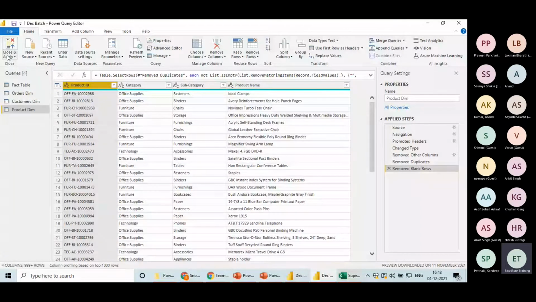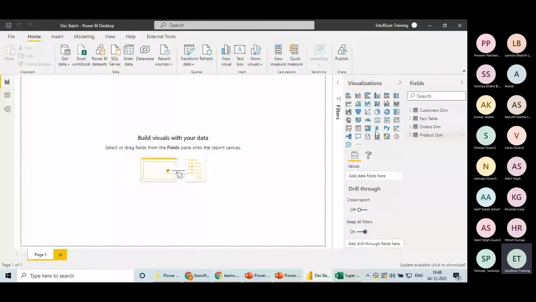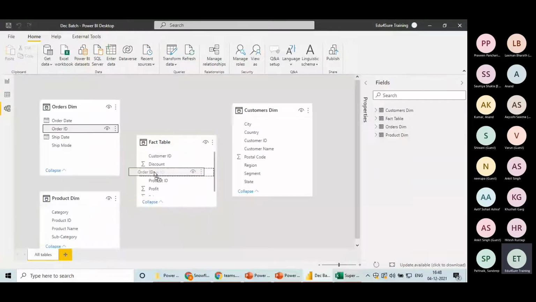Okay, I will do Close and Apply, and the tables will be updated. Now come here in the relationship section and drag order ID and put it on order ID. Now it will not give me that many to many error because we have removed the blank rows. Now it is picking up one as the unique values in this order ID column and multiple values in this order ID column, which is fair enough, right?